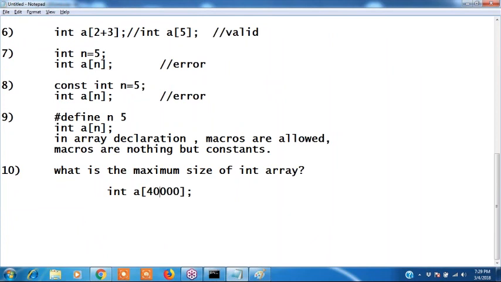If I declare 40,000, Varalakshmi, where is this variable stored? You are declaring an array, right? Tell me which location these variables will be stored. In the memory, sir. What is that memory called? Which memory is it? Variables are stored in stack memory. Good.